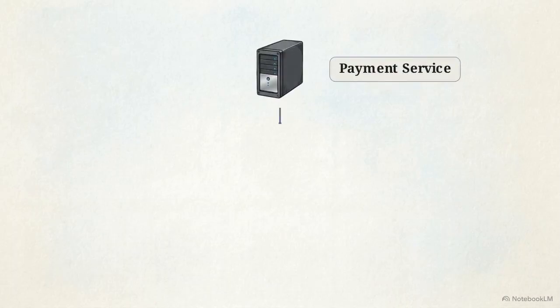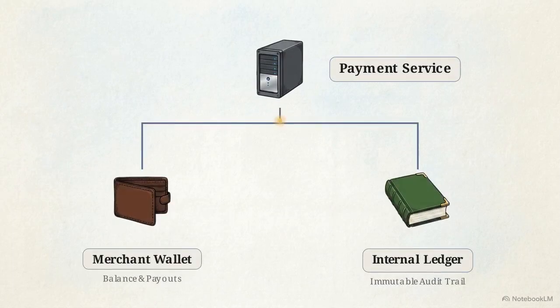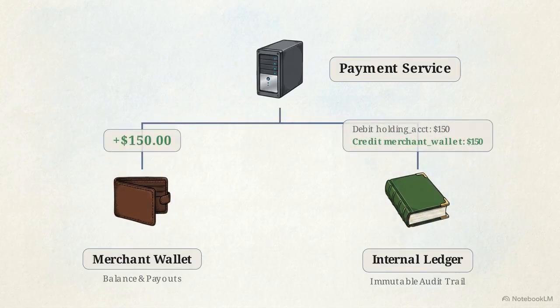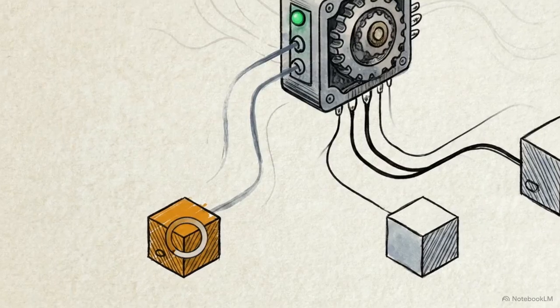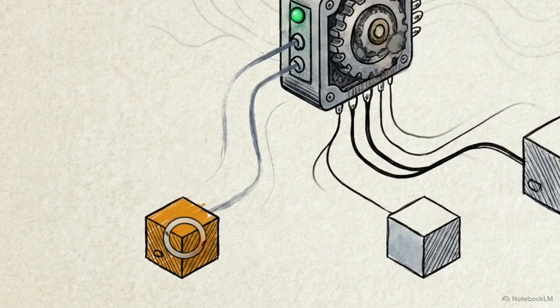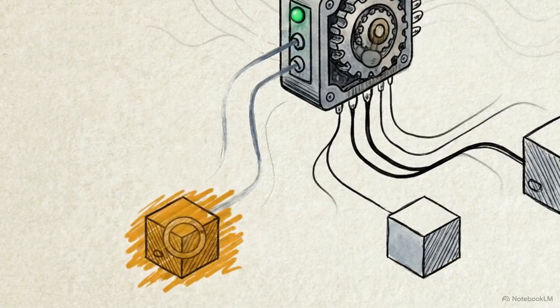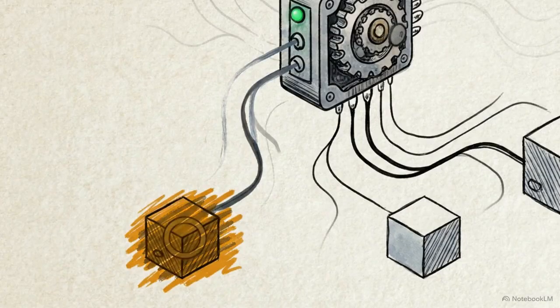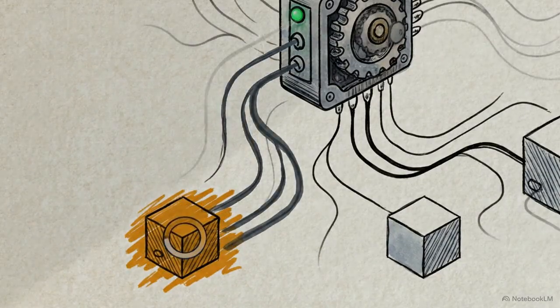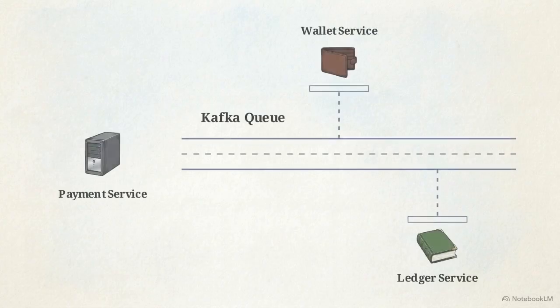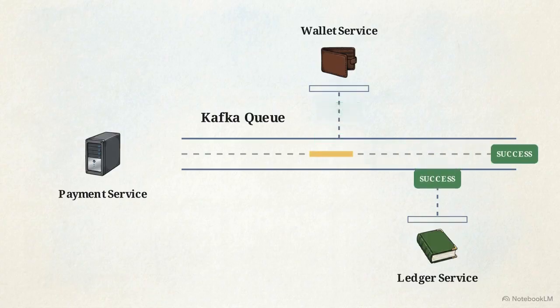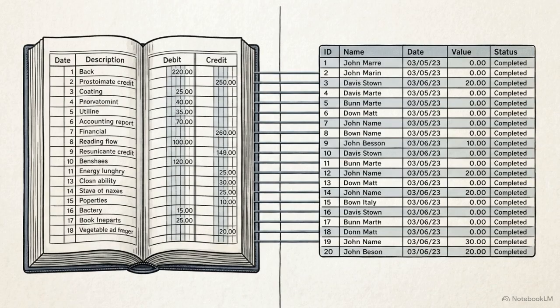Now, we must update downstream services, specifically crediting the merchant's wallet and recording the transfer in the internal ledger. Executing synchronous API calls to these downstream services introduces the hazard of cascading timeouts. If the ledger service runs slow, the entire payment process blocks. We insert a message queue, like Kafka, to act as a decoupling layer. The payment service publishes a single success event into the queue, which the wallet and ledger service nodes consume independently at their own pace. The ledger operates on the double entry principle.